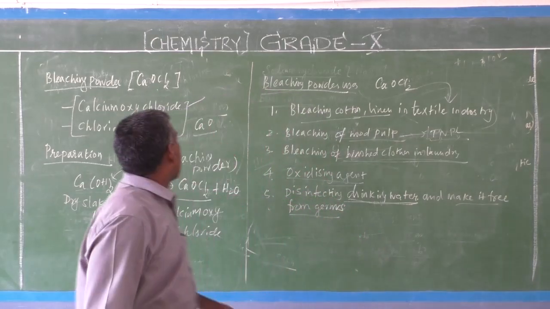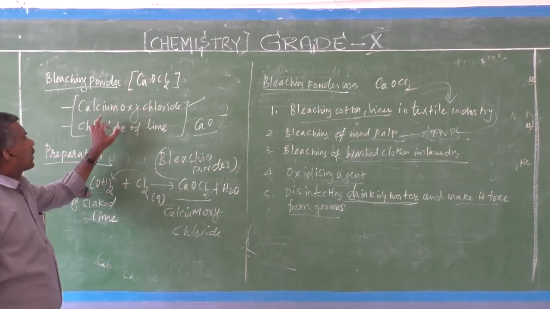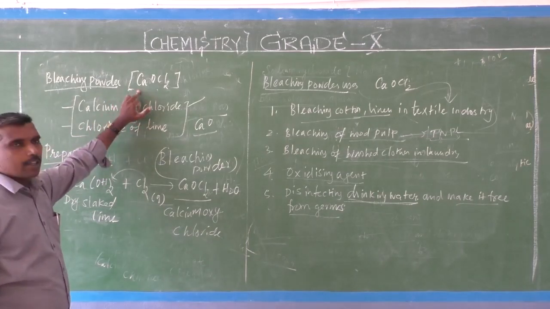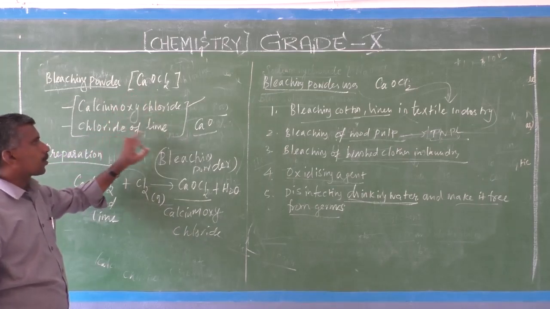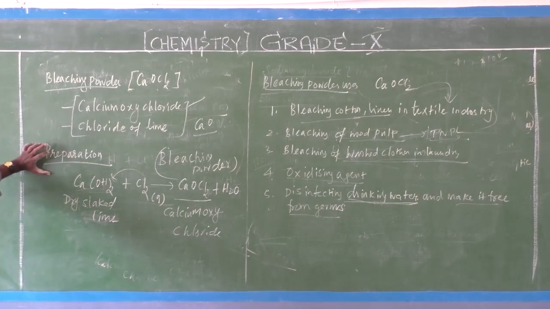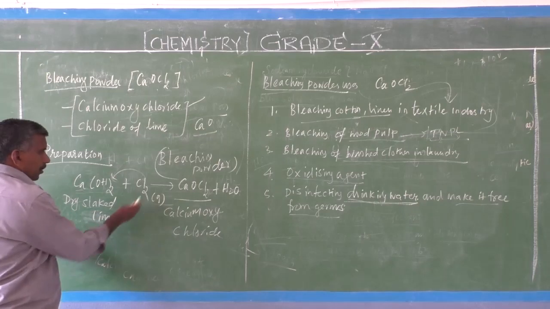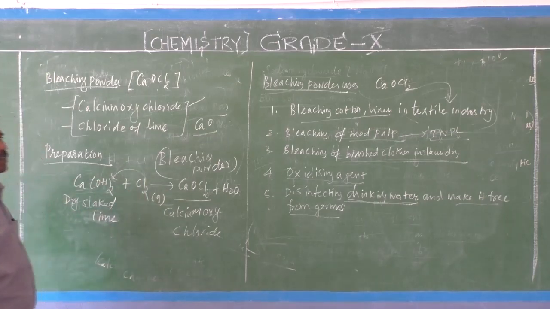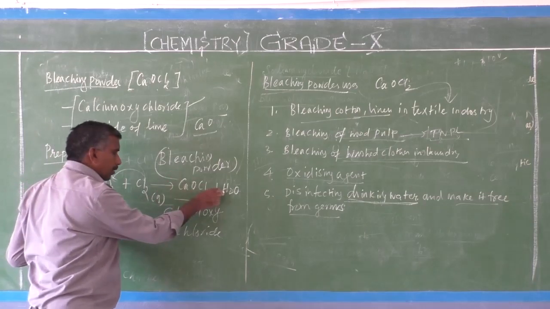Okay, again, bleaching powder. The chemical name is calcium oxychloride. The chemical formula is CaOCl2. The other name is chloride of lime. It is prepared from calcium hydroxide, dry slaked lime. Chlorine passes through the dry slaked lime to form calcium oxychloride, which is bleaching powder, and a water molecule.